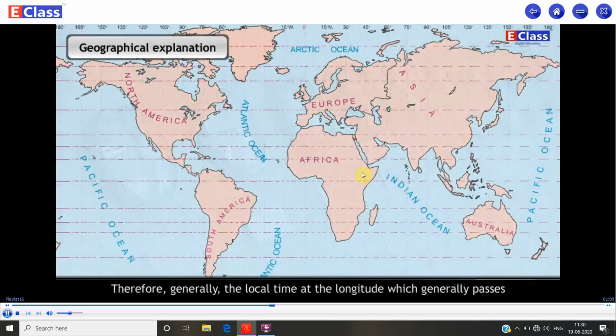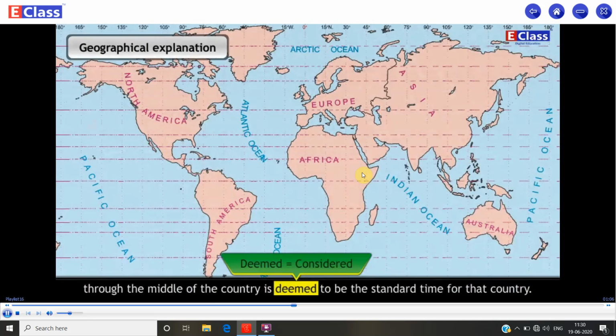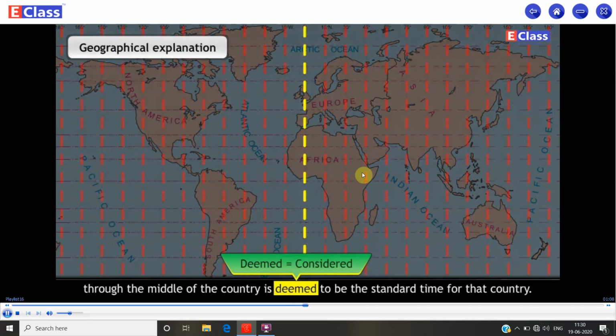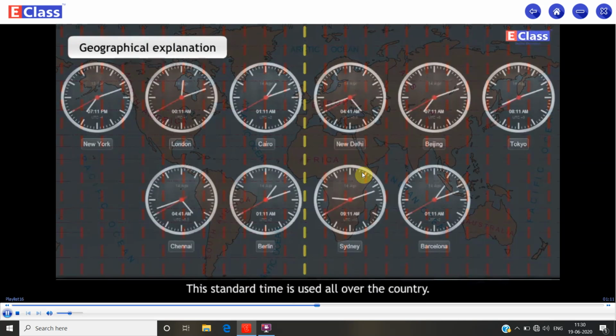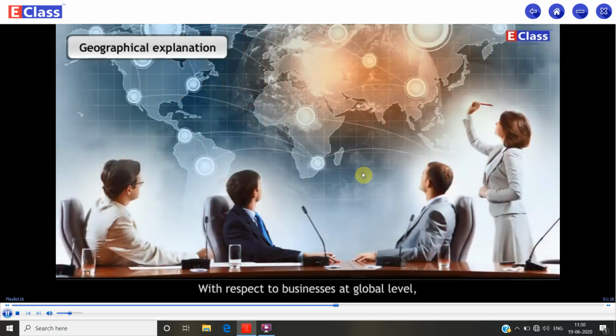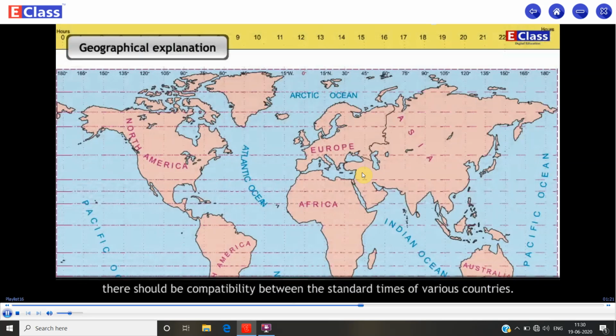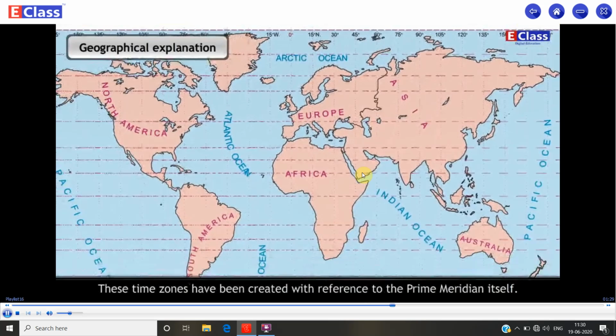Therefore, generally the local time at the longitude which passes through the middle of the country is deemed to be the standard time for that country. This standard time is used all over the country. With respect to businesses at global level, there should be compatibility between the standard time of various countries. To facilitate this, the world has been divided into 24 time zones. These time zones have been created with reference to the prime meridian itself.